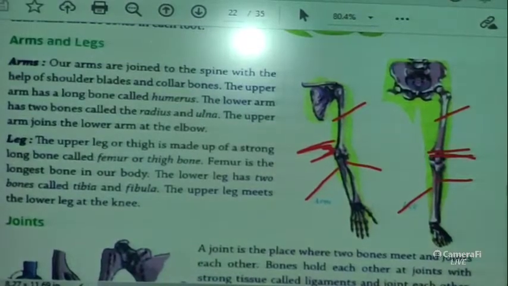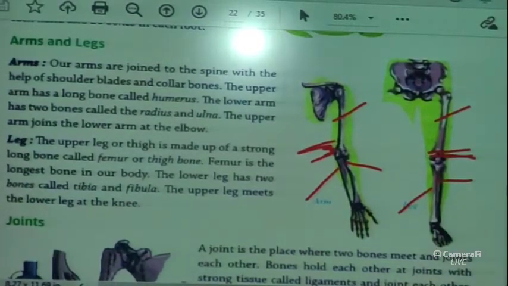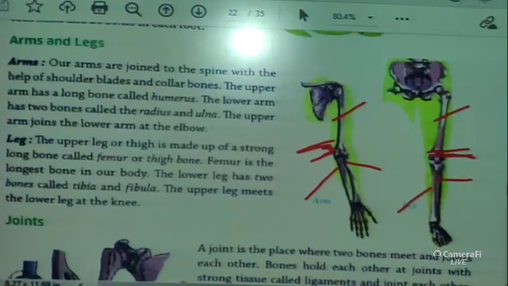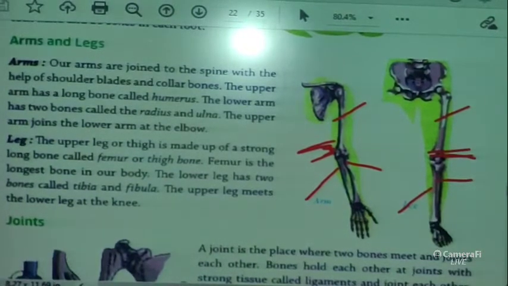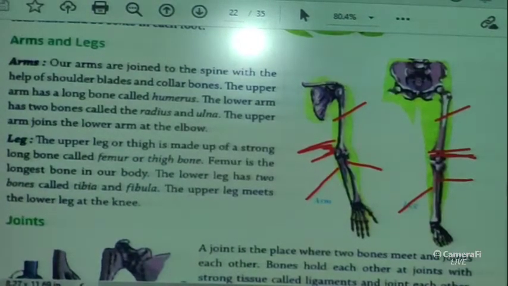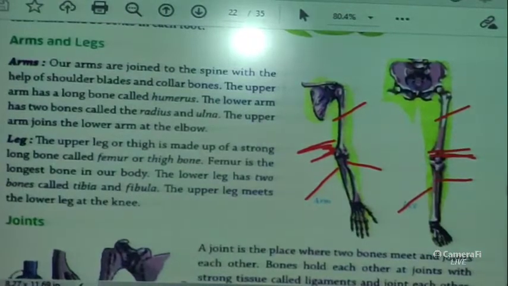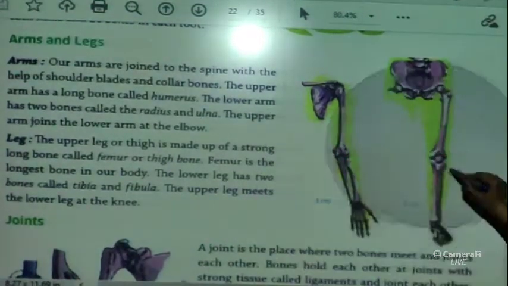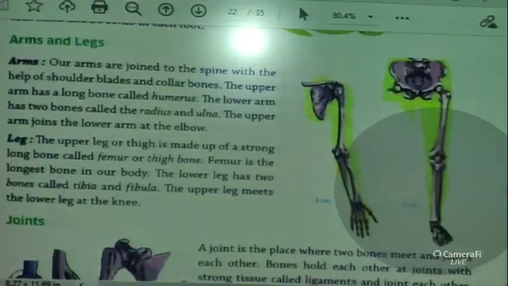In legs also we have learnt that the upper leg or the thigh is made of a strong long bone called the femur, which is the longest bone in our body. The lower leg has two bones, like the arms, called tibia and fibula. The upper leg meets the lower leg at the knee, okay. I hope you are clear with the arms and legs.